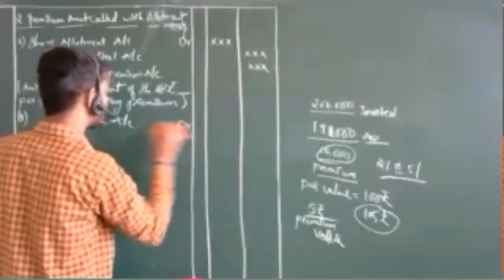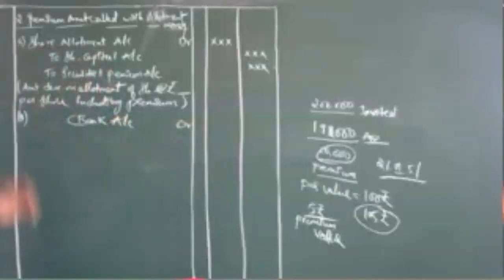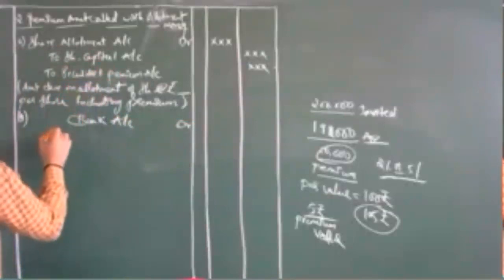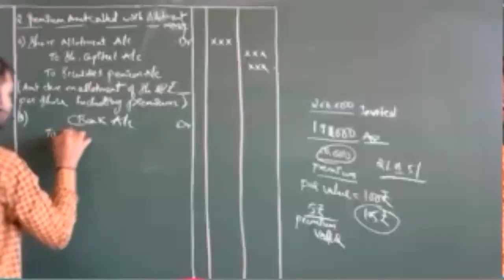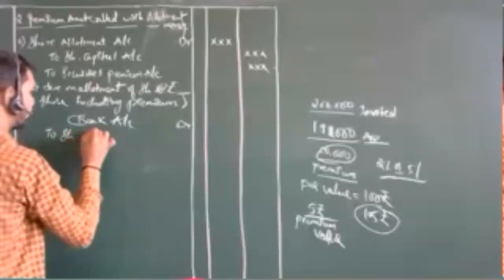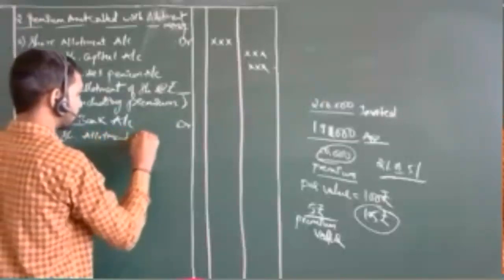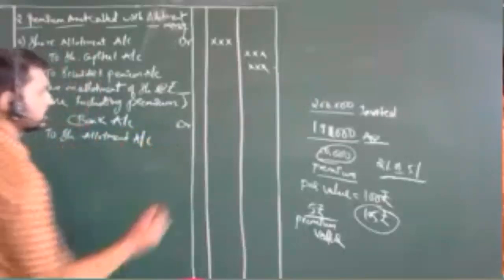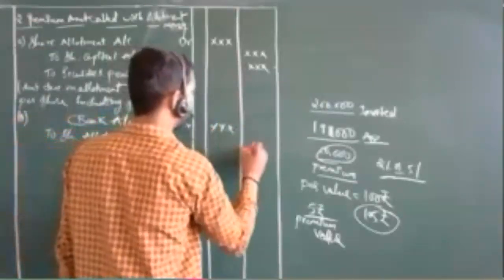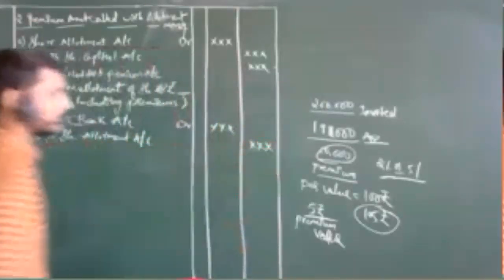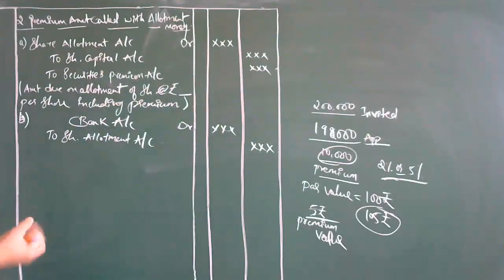Second one, B, bank account data. Now these things, whatever have been there, that we are going to transfer, right? So bank account data to share allotment account. So this is the amount entry. So soon after, whenever you get the things collected, you can show it in this way.